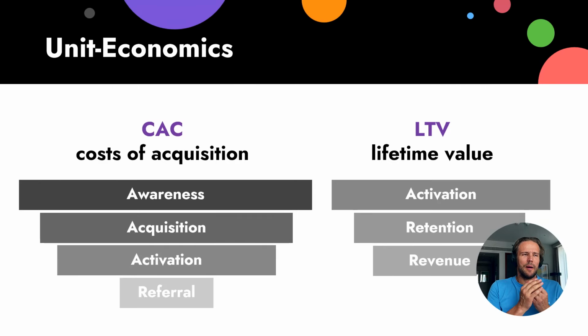It's like product accounting. So how much we pay for the customer, how much we get from the customer. From the left side is the marketing team: awareness, acquisition, activation, referral. And from the right side, it's your product team: activation, retention, and revenue. So how to calculate CAC?